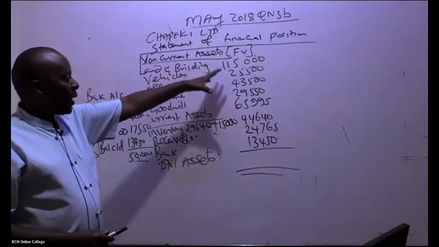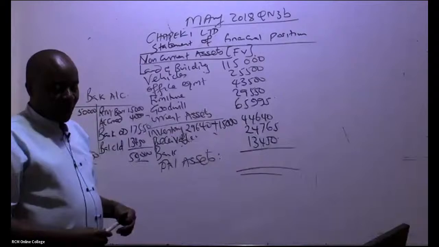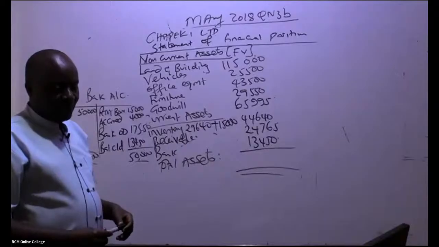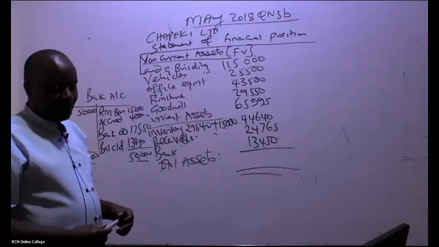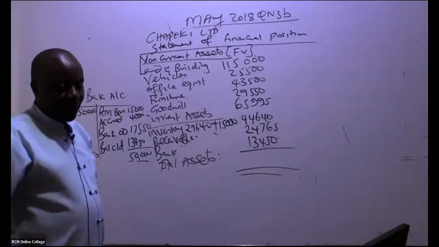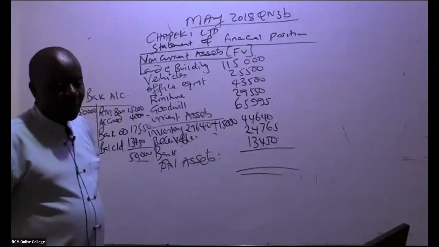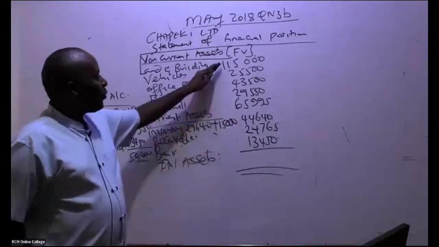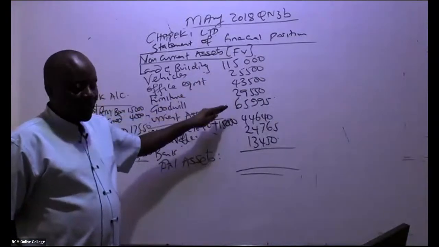You're adding up everything from here, vehicles, everything. 288,170? Can somebody else confirm that figure?